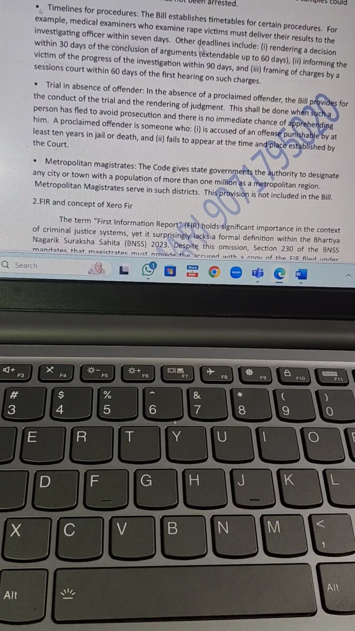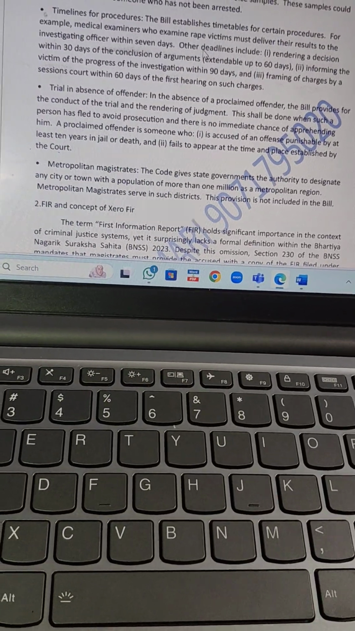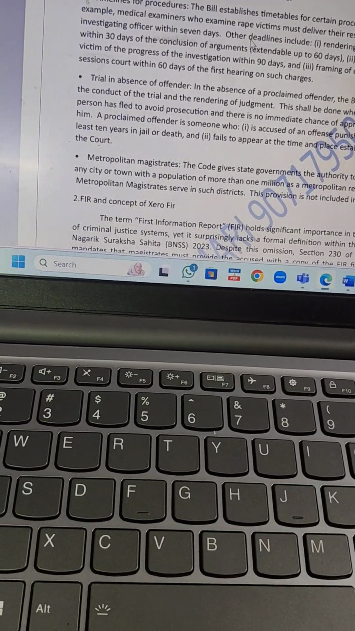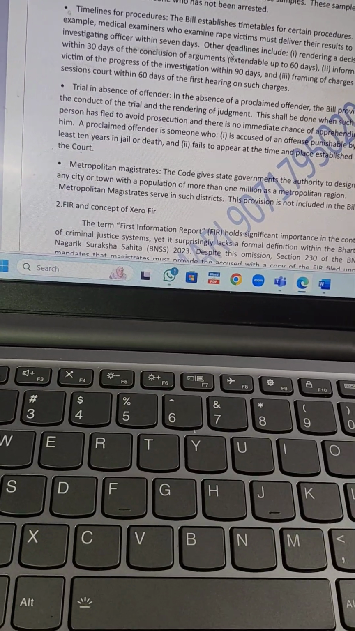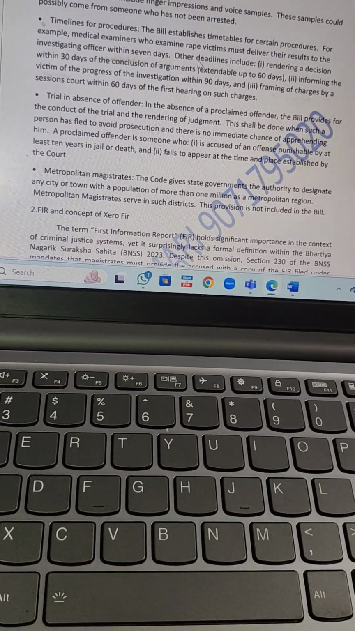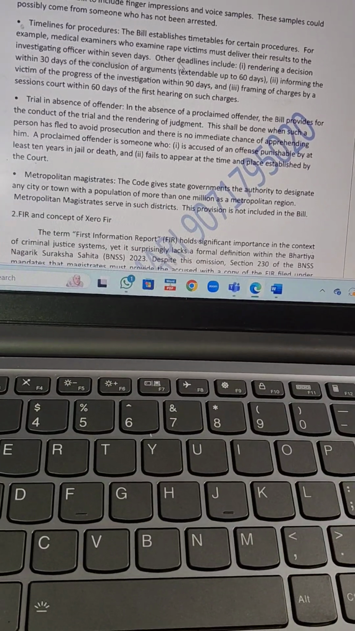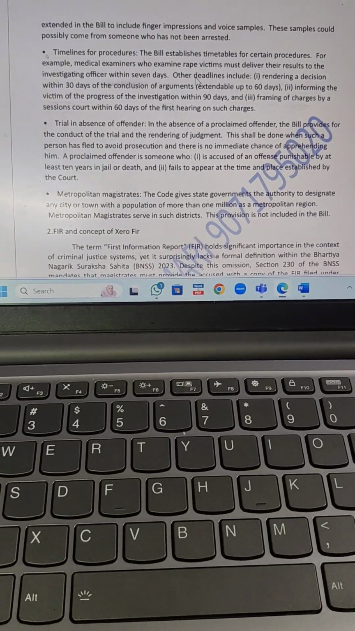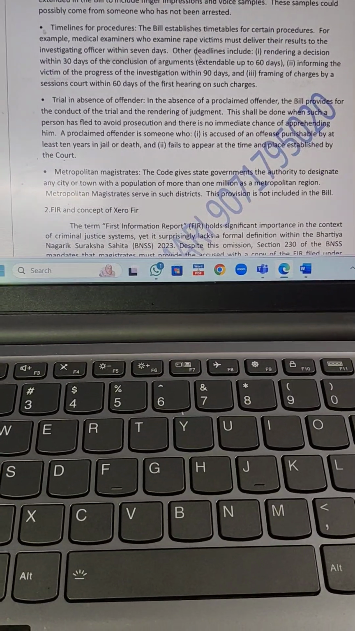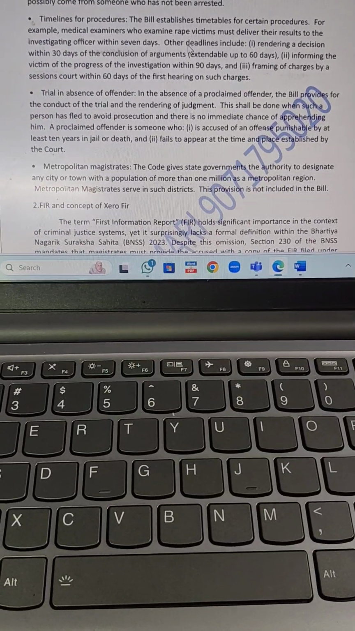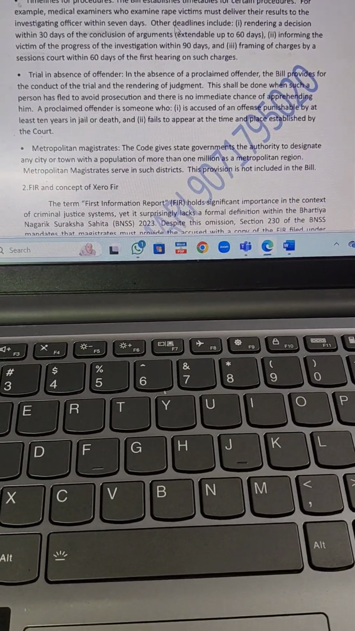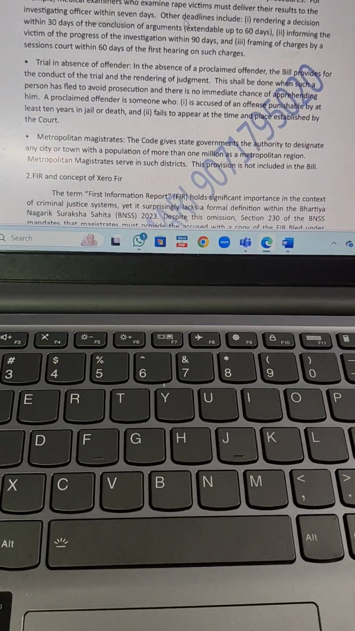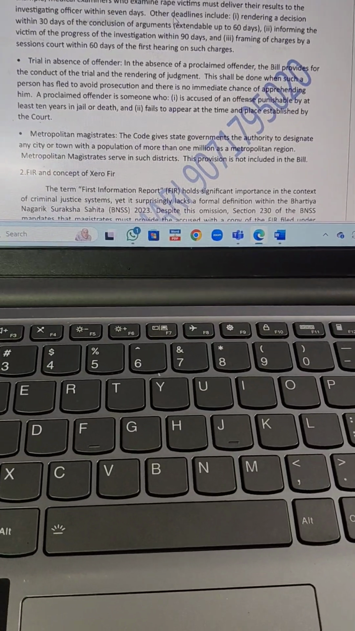Yeah, informing the victim of the progress of investigation within 90 days. For example, if a case is registered against me, then within 90 days the charge sheet against me should be submitted by the police officer to the court. They cannot delay giving the charge sheet beyond 90 days. You know, there is a provision: if they delay for more than 90 days in providing the charge sheet, then I will be released from that crime. So what these police officers will do, at the 59th day or 60th day, they will just submit the charge sheet. Okay, so this is the general practice.